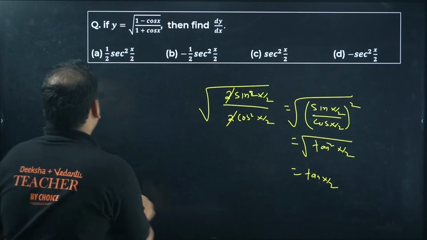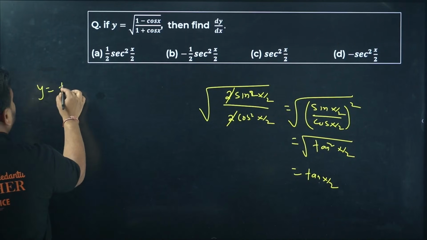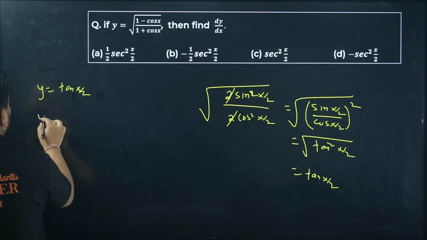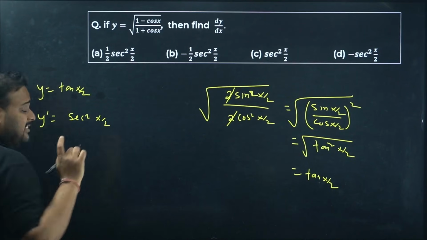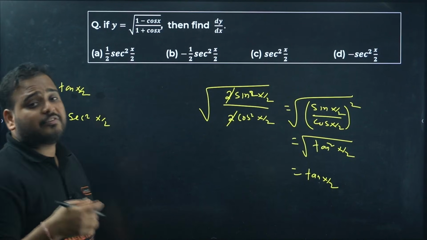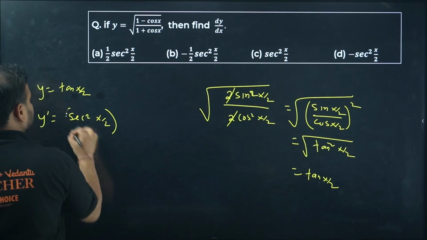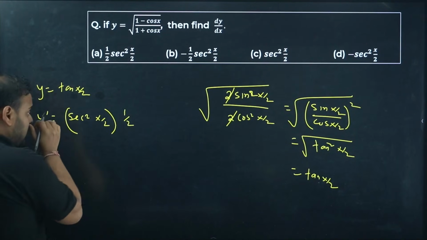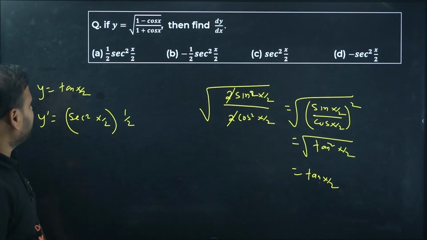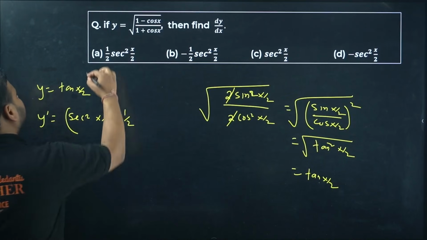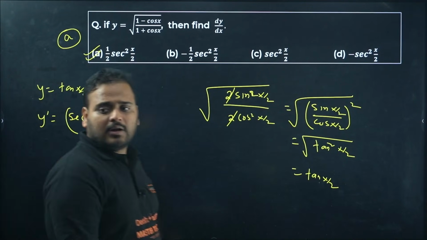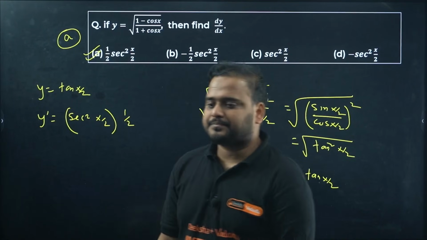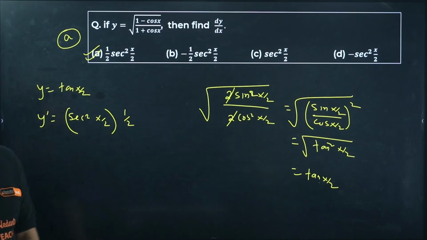Check the result. What you have so far is y equals tan x by 2. So y dash will become secant square x by 2. That's just for the derivative of tan. You have to differentiate x by 2 also, so you'll have the answer as 1 by 2. My answer is 1 by 2 secant square x by 2. So option A is correct. Clear, sir? Clear? Superb. Have a look. Next what?